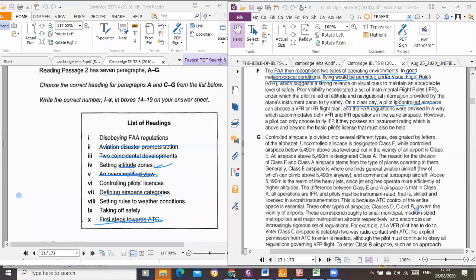However, on a clear day, pilots in controlled airspace can choose some instruments. So they were talking about the instruments you use under difficult weather condition, you use this. Under normal and clear condition, you use that. So that is what this paragraph was talking about. Let me see if anything looks like it to confuse us.